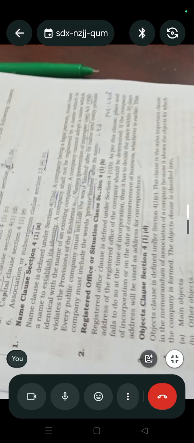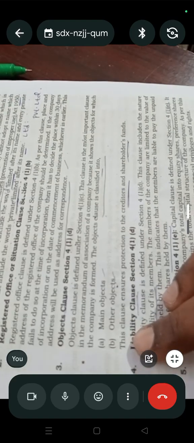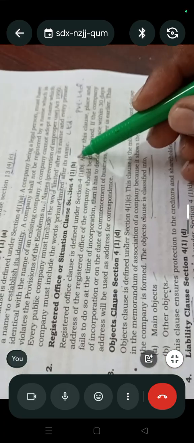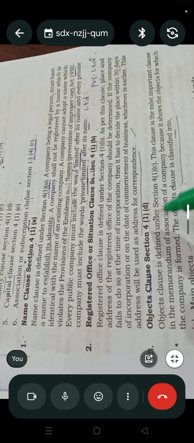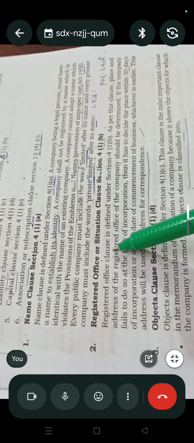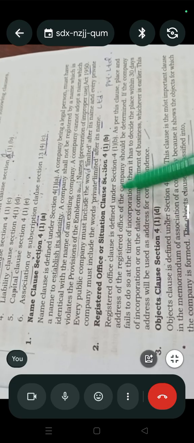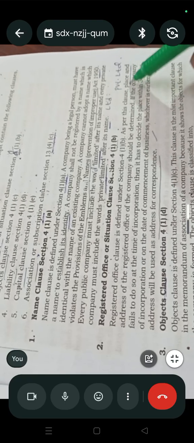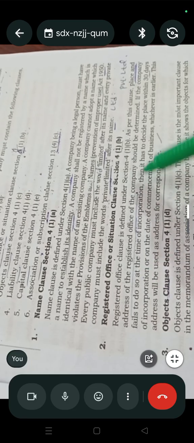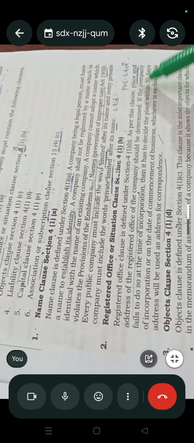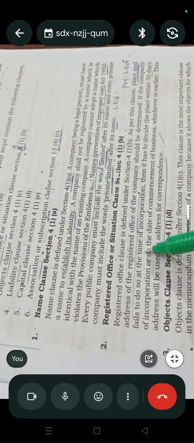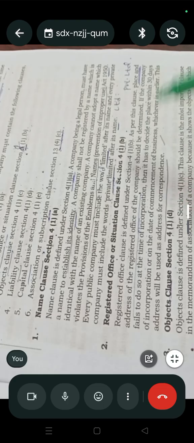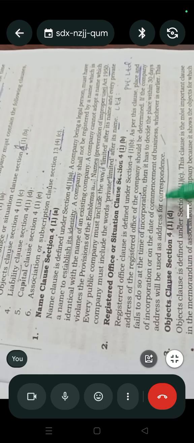That is the name clause. Second one, the registered office or situation clause, Section 4(1)(b). A registered office, that is, the head office, is defined under Section 4(1)(b) as per the clause place and address. The place and address of the registered office of the company should be determined. If the company fails to do so at the time of incorporation, then it has to decide the place within 30 days of incorporation or on the date of commencement of business.